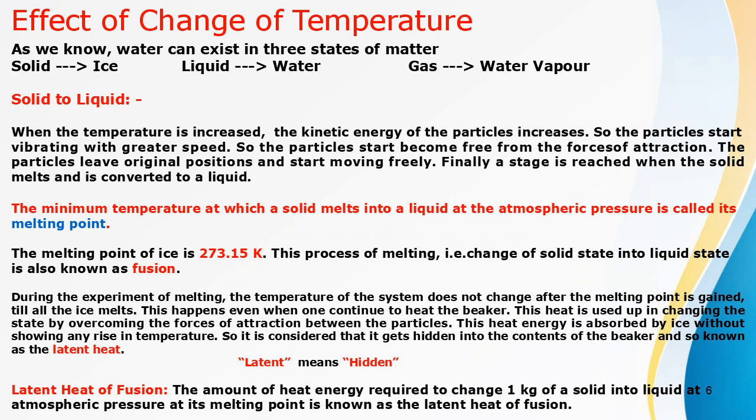During the experiment of melting, the temperature of the system does not change after the melting point is reached until all the ice melts. This happens even when one continues to heat the beaker. This heat is used up in changing the state by overcoming the force of attraction between the particles. This heat energy is absorbed by ice without showing any rise in temperature.